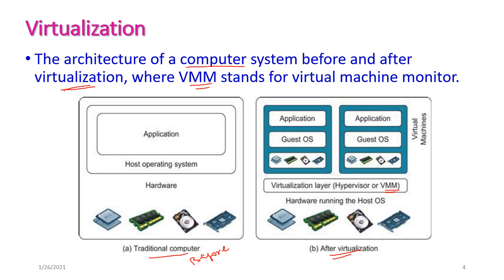In the traditional computer system, we are having the hardware components. These are hardware. On the top of hardware, we can install the operating system. This operating system is called as host operating system, and we can install the required applications. And this is a normal or a traditional computer system. After virtualization, the same computer will look like this.